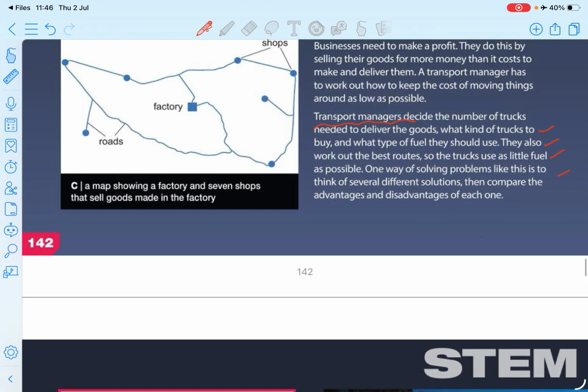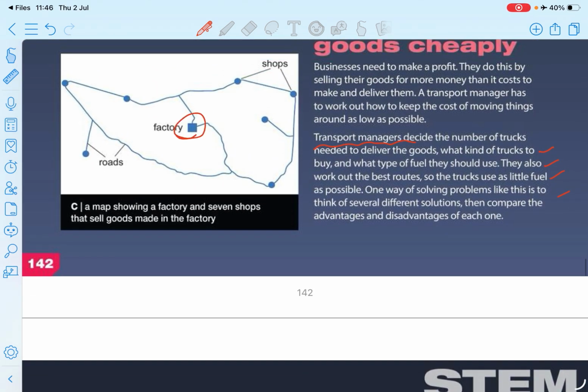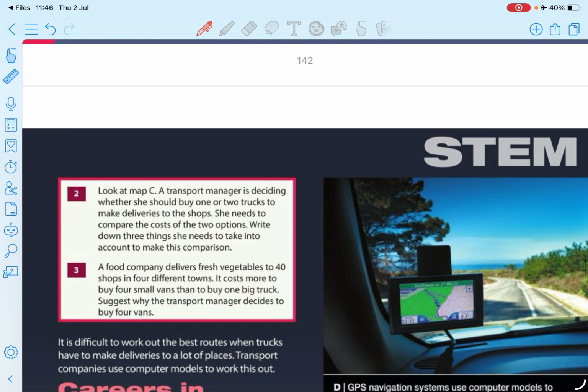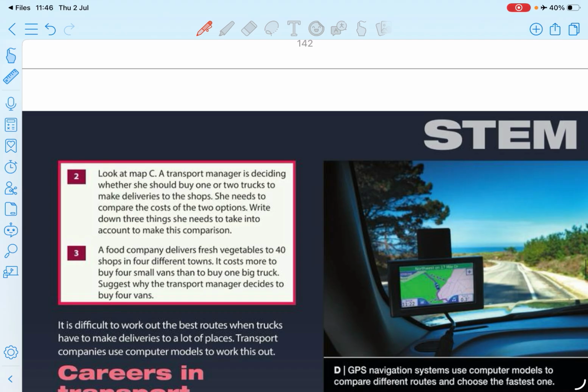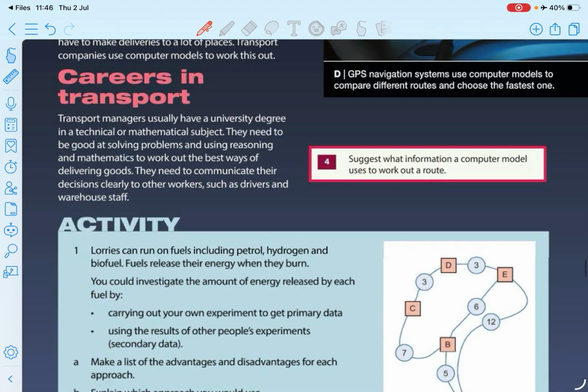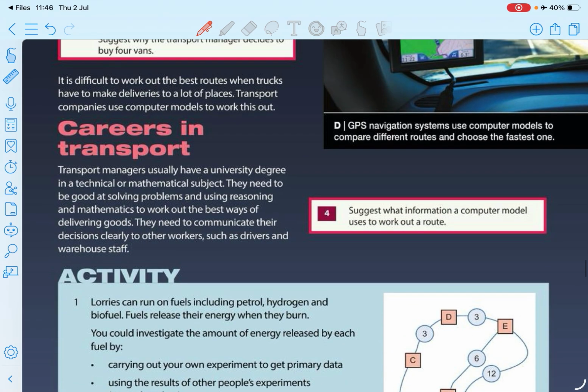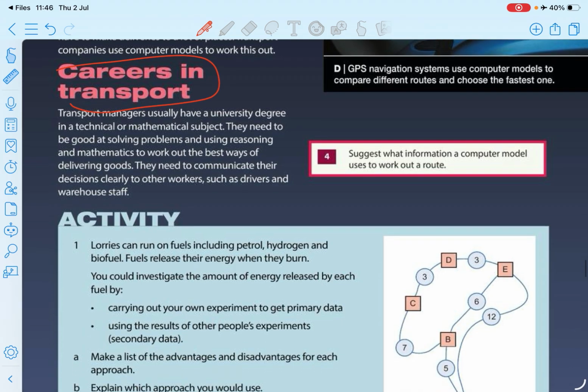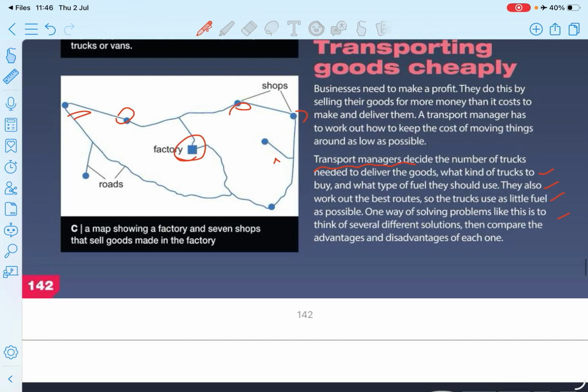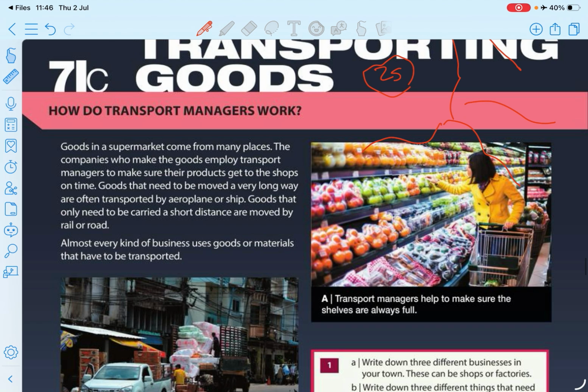There are common things, right? If it is a factory here, you need to transport these things to shops, and there are some routes. You can divide it into 2 or 3 routes to manage them, and you can save the cost and do it efficiently, right? There are careers in transporting goods. Those are the things that you need to focus on in this lesson.